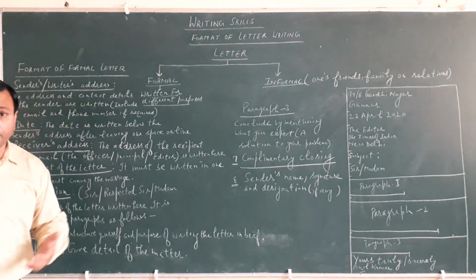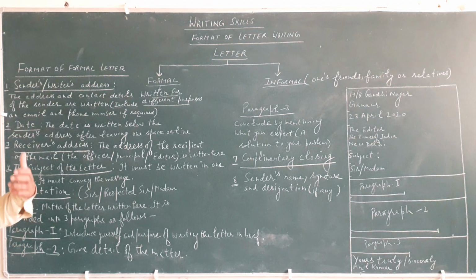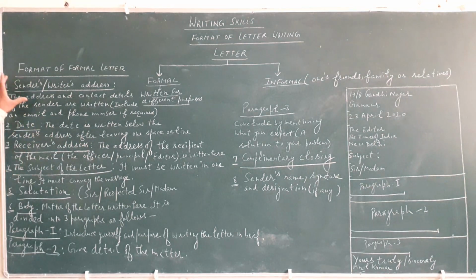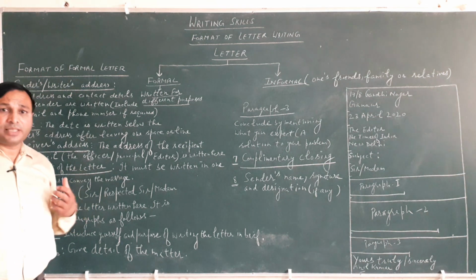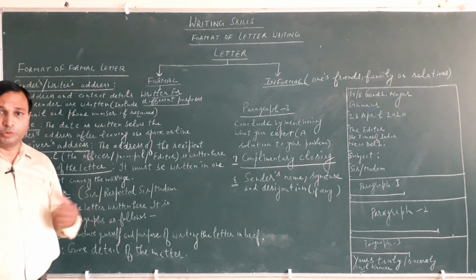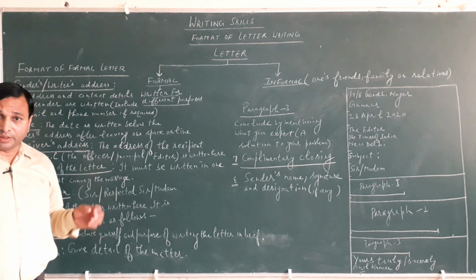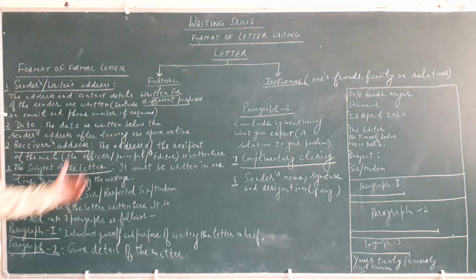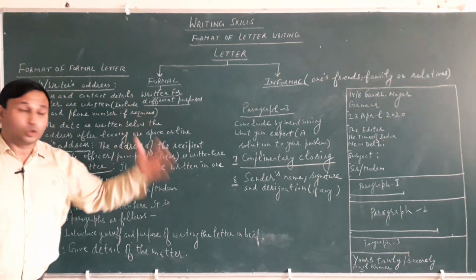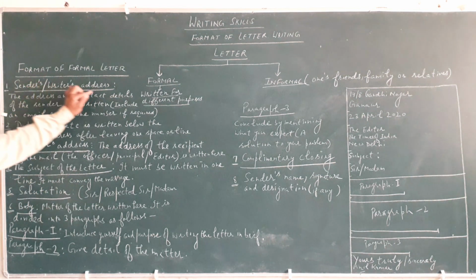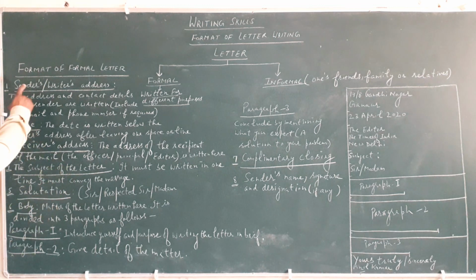If we move forward towards the format of a formal letter, a formal letter can be divided into 8 parts, which we have to follow, because in a formal letter formality is required, and for this formality we have to follow 8 points. First of all we will start with the sender's or writer's address.